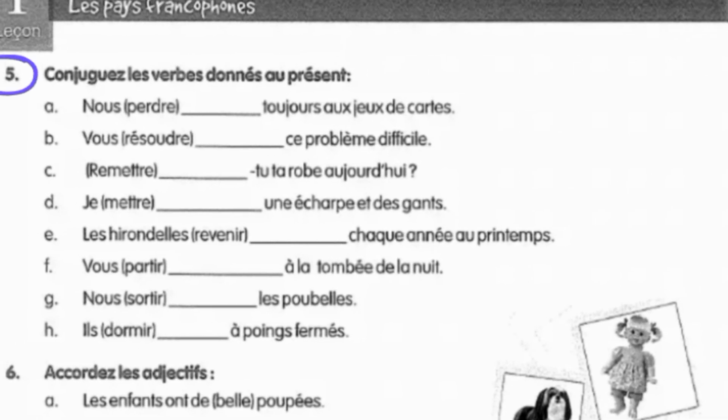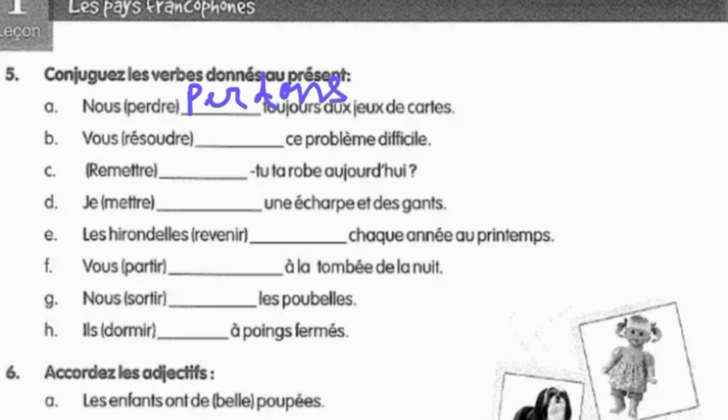Then coming to question number 5, which is again conjugating the verbs that are given in the bracket. Let's read the first one. It is nous perdre dash toujours au jeu de cartes. Here the verb is perdre. Perdre means to lose. So here it has been told that we always lose in the card games. So we have to conjugate the perdre verb with nous. And the conjugation of perdre with nous is perdons,